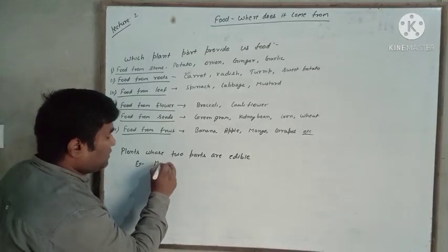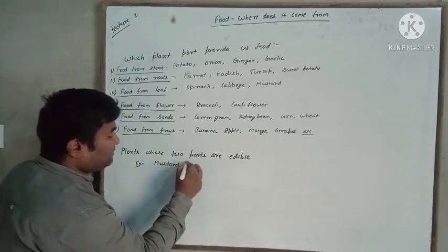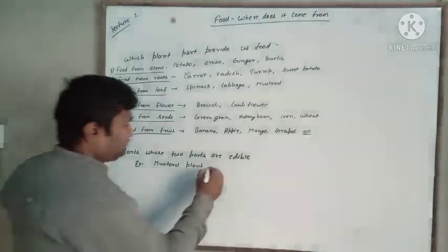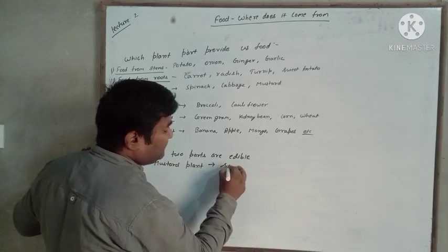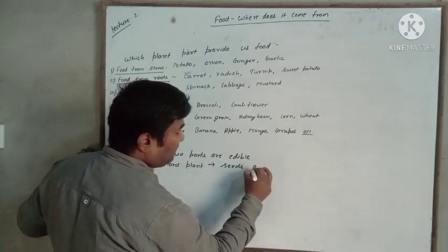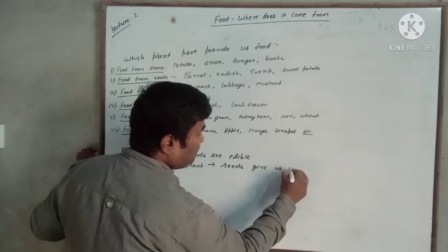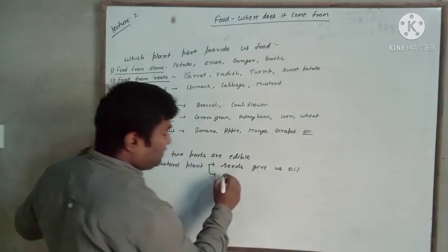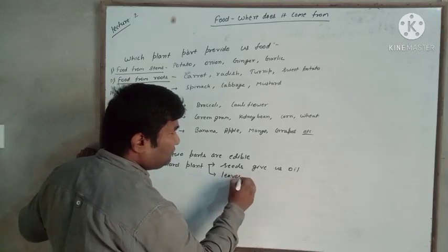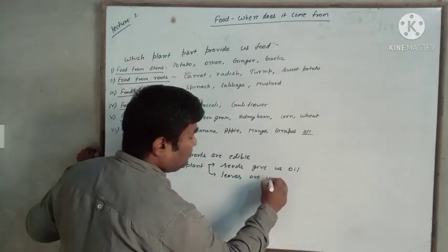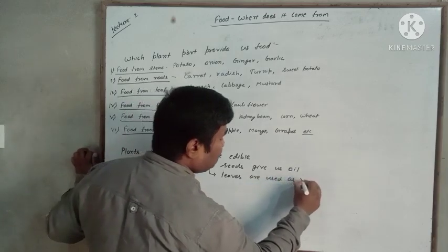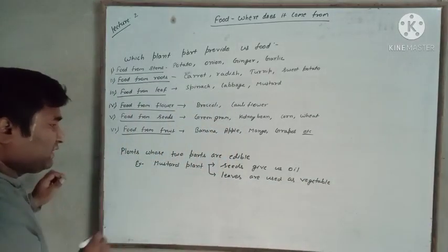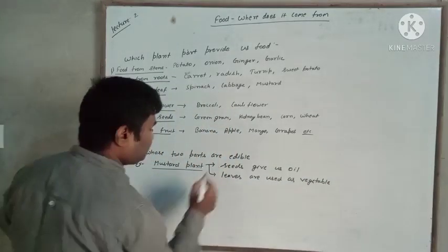Example, mustard plant. Of the mustard plant, seeds give us oil and leaves are used as vegetable. One example is the mustard plant.